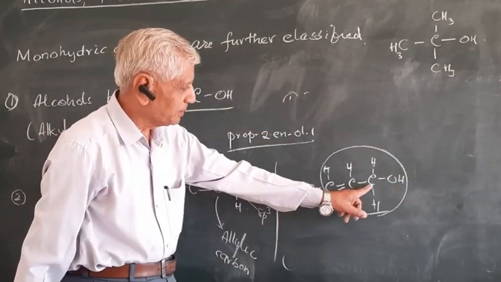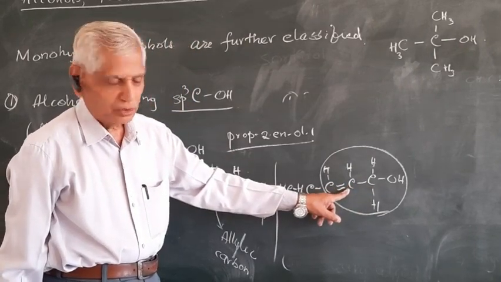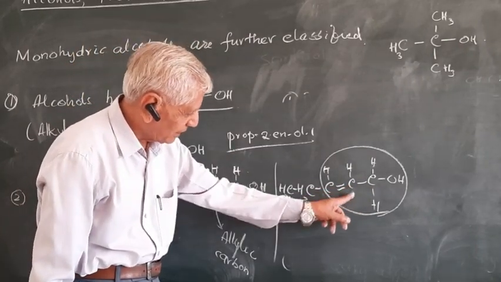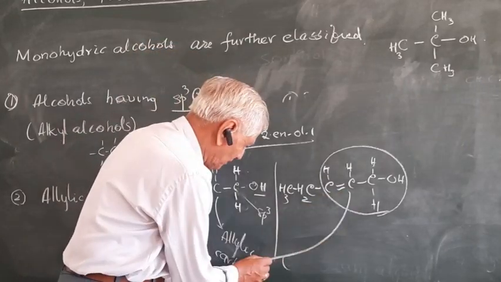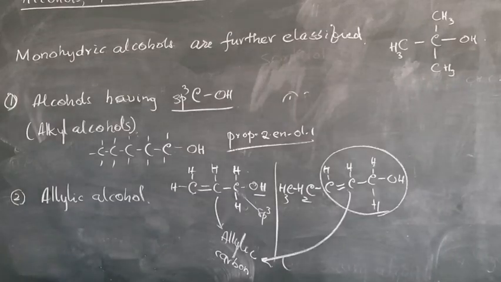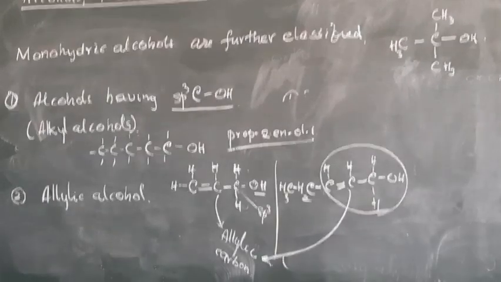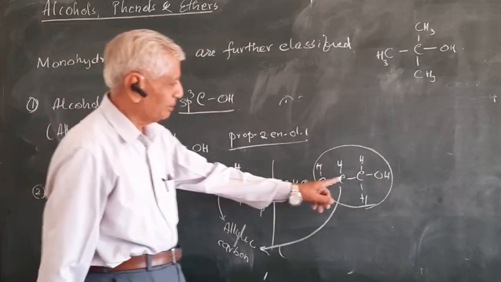OH group connected to sp3 carbon, next it is connected to sp2. So this is allylic carbon. Again, as I told, this is allylic carbon. So such compounds are called allyl alcohols. Any problem? Again, these allyl alcohols are further classified into primary, secondary, tertiary, where this carbon is connected to 1